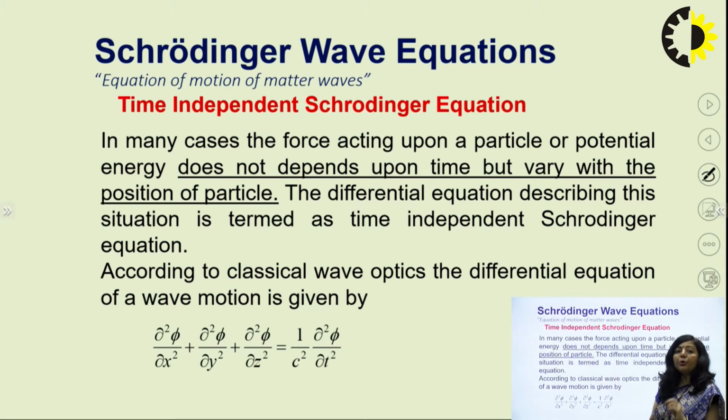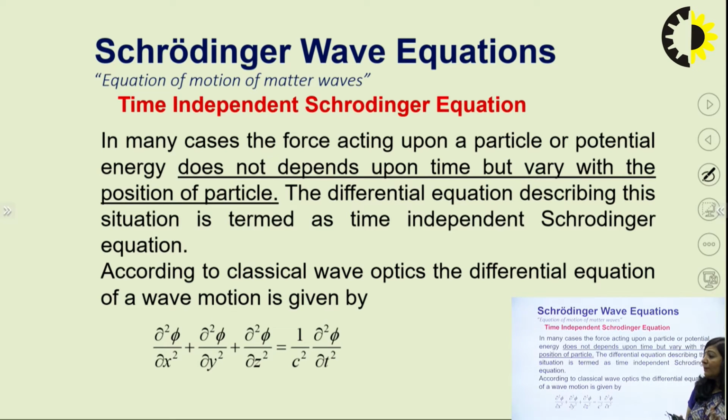But in case number 2, if you have a microscopic particle and that particle is moving and the energy of that particle is changing with time, means at time t1 let the energy be E1, at time t2 let the energy be E2, and these two values E1 and E2 are totally different. It means your energy is actually depending upon time. In that case, in order to describe that atomic system, you require the Schrodinger wave equation in a different form, and that equation is known as the time dependent equation. So that is the major difference.